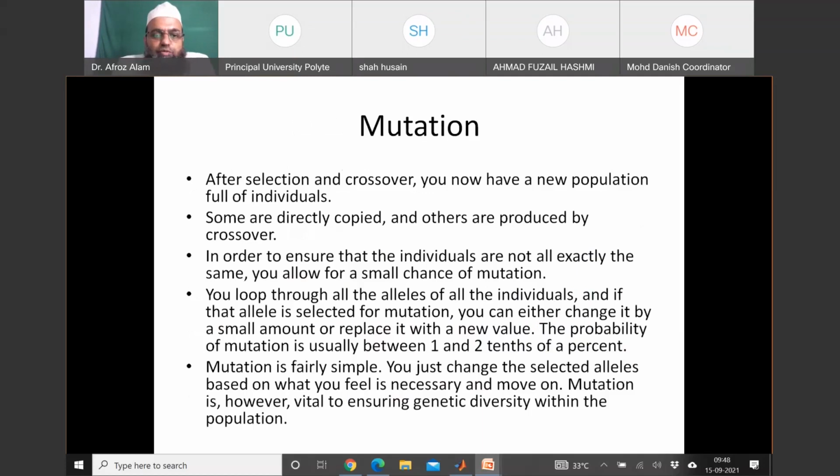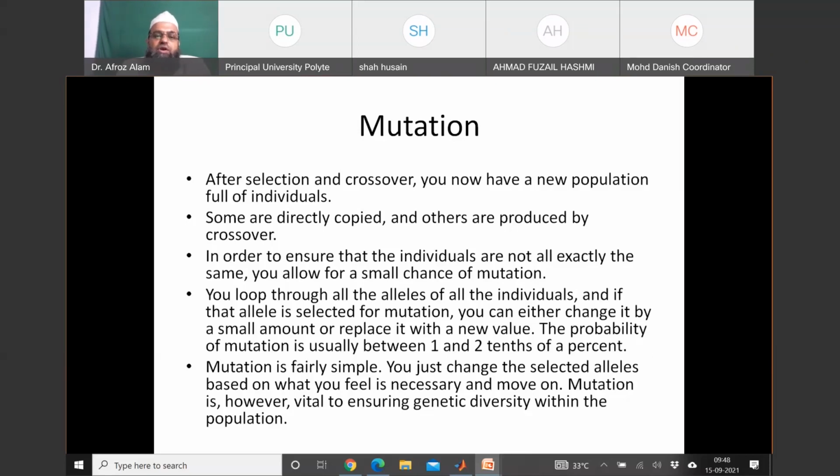Now come to the exploration. After selection and crossover, you now have a new population full of individuals. Some are directly copied, that is the exploitation part, and others are produced by crossover. So far we have exploited the information available so far. Now we want to explore. For that we need to mutate.